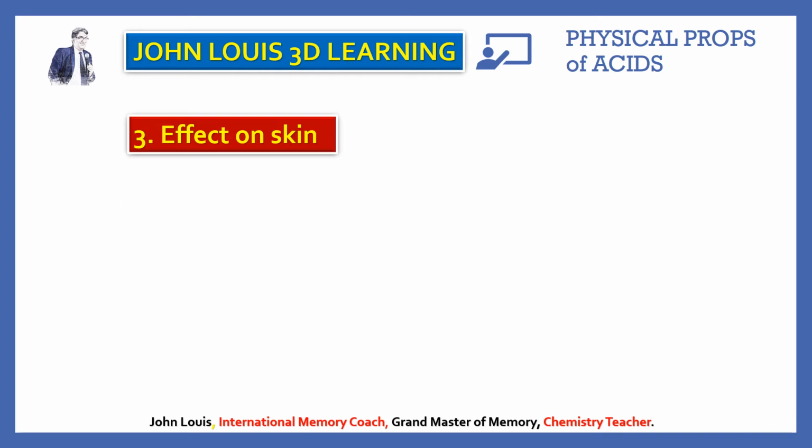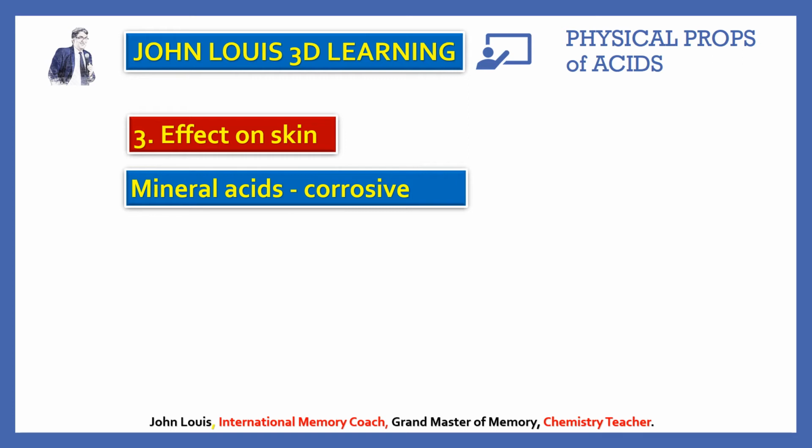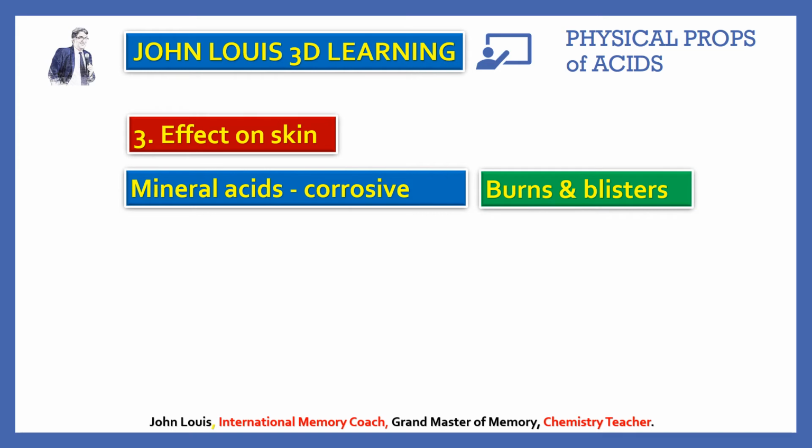The third property is effect on skin. So they are corrosive in nature, no? Definitely they will affect our skin. So mineral acids are very corrosive, nitric acid and sulfuric acid especially. So they cause burns and blisters. Both acids, nitric acid and sulfuric acid, are corrosive in nature. Therefore, they cause burns and blisters on the skin.